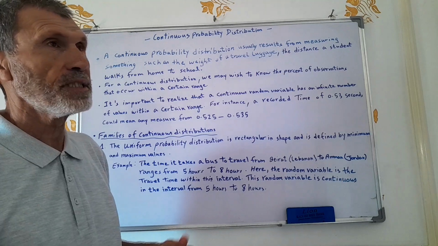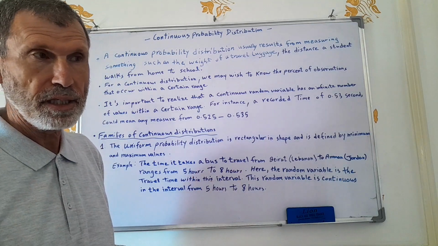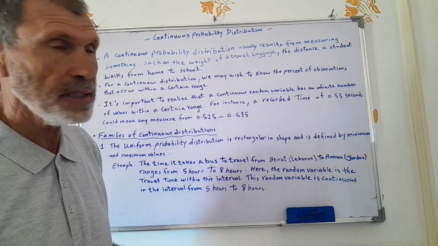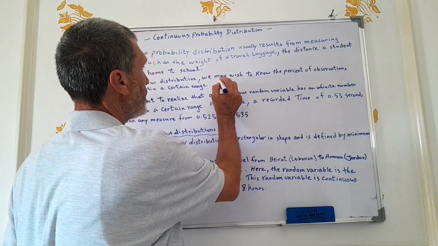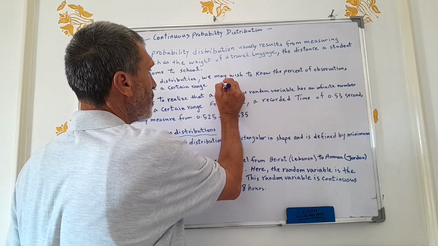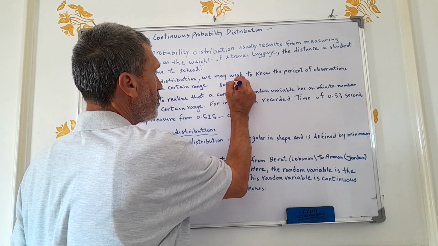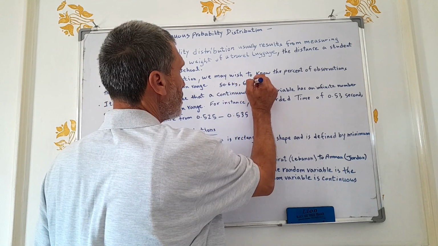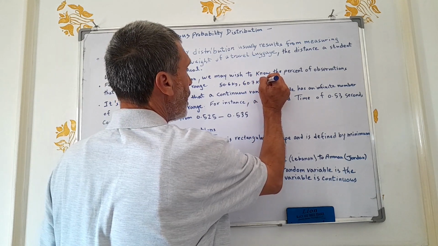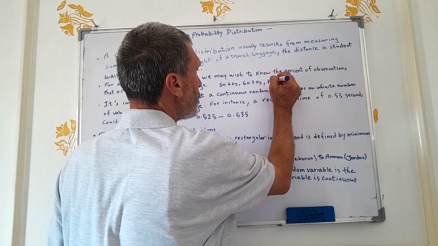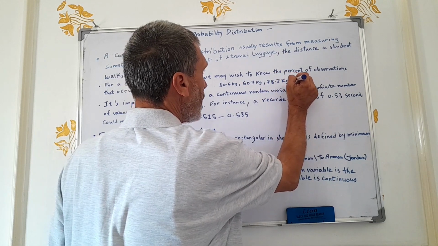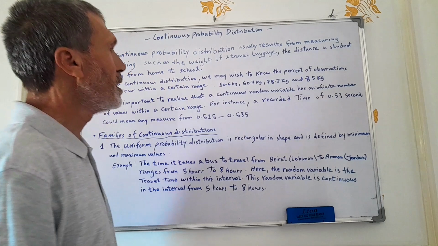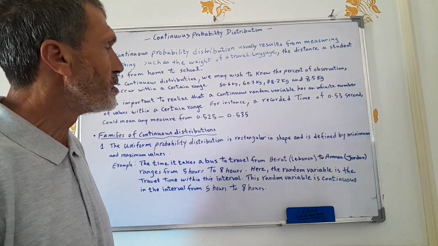Let's say we select 4 individuals and find their weights, and say their weights are 50.6 kilogram, 60.7 kilogram, 78.2 kilogram, and 80.5 kilogram. So these are continuous values.